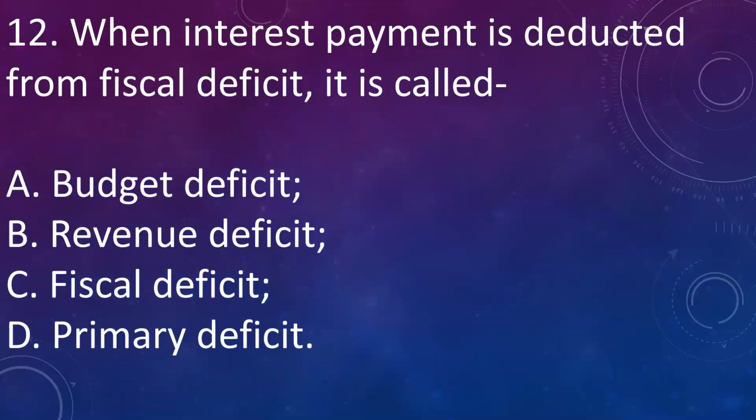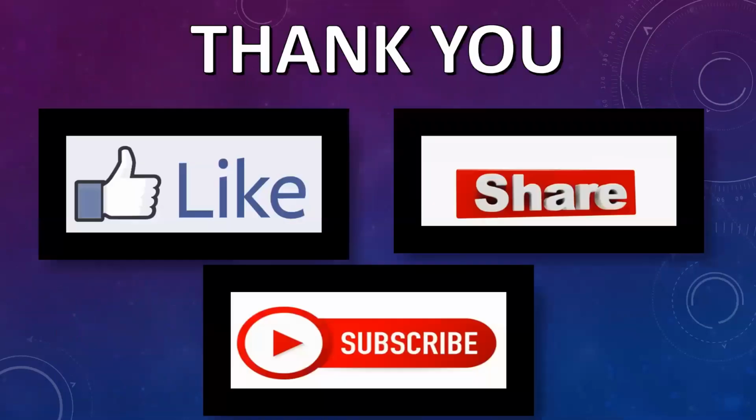And next question is, when interest payment is deducted from fiscal deficit, it is called A. Budget deficit, B. Revenue deficit, C. Fiscal deficit, D. Primary deficit. Answer is D. Primary deficit. That is, interest payment deducted from fiscal deficit will give us the primary deficit.